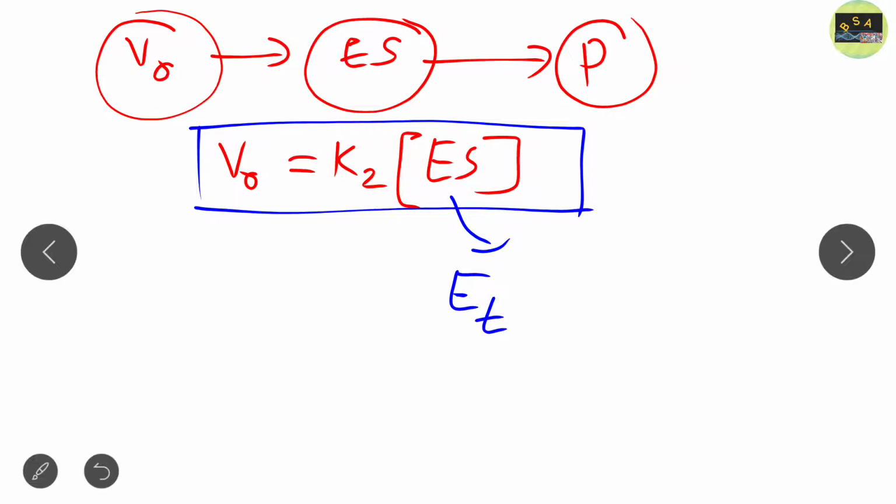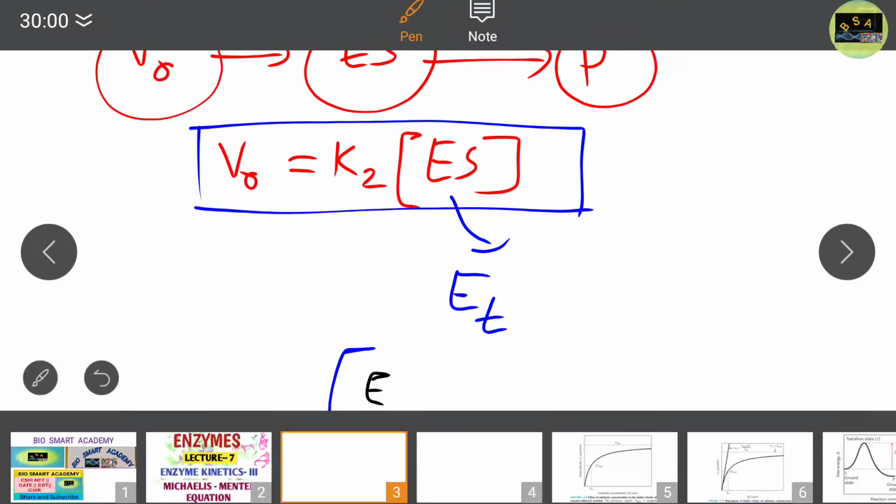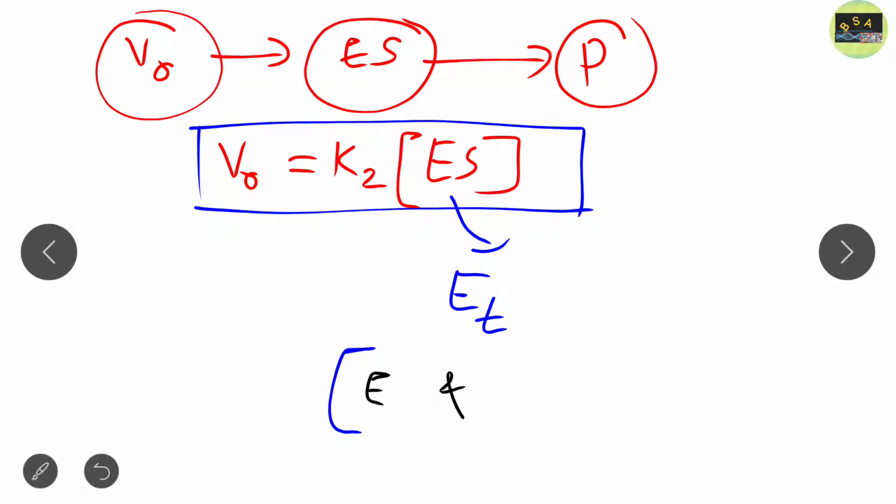It means there are some free enzyme, which basically remains in the enzyme form, and there are some substrate-bound enzyme. Okay, that is ES. So this is known as the total enzyme concentration, that is the sum of free enzyme and substrate-bound enzyme. Clear? So free enzyme can be represented as ET minus ES.